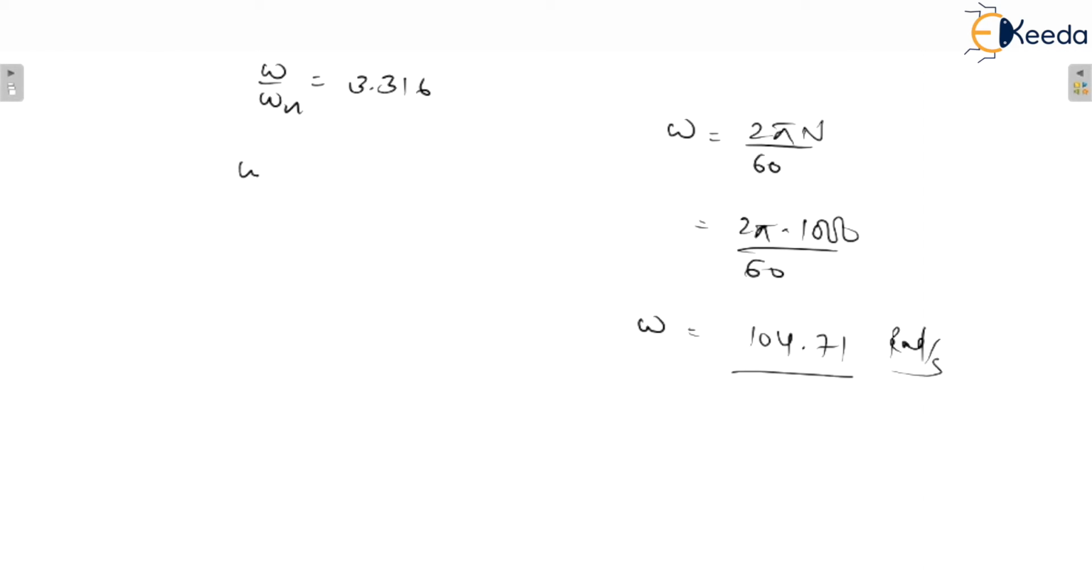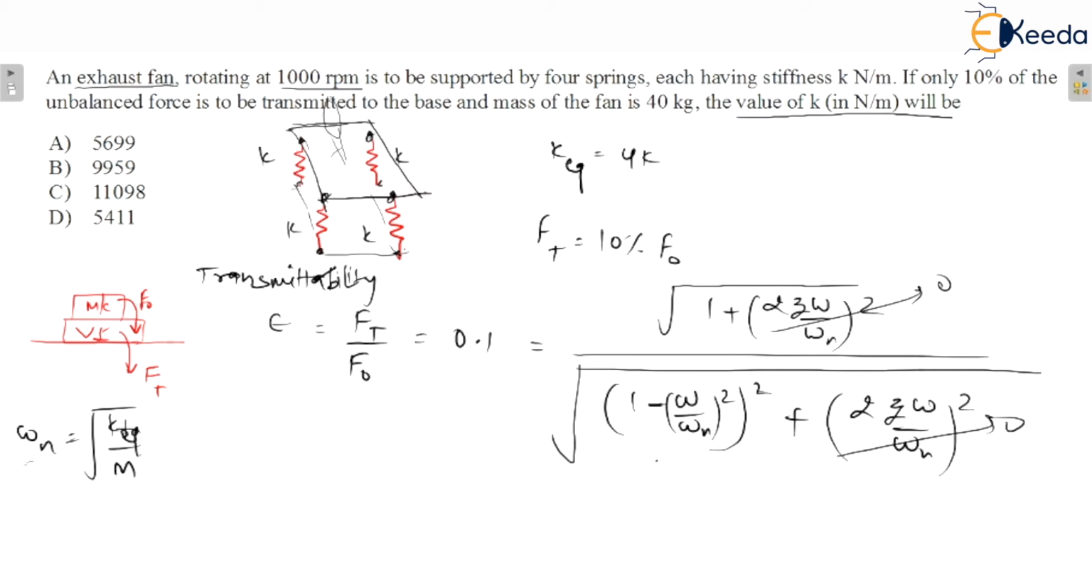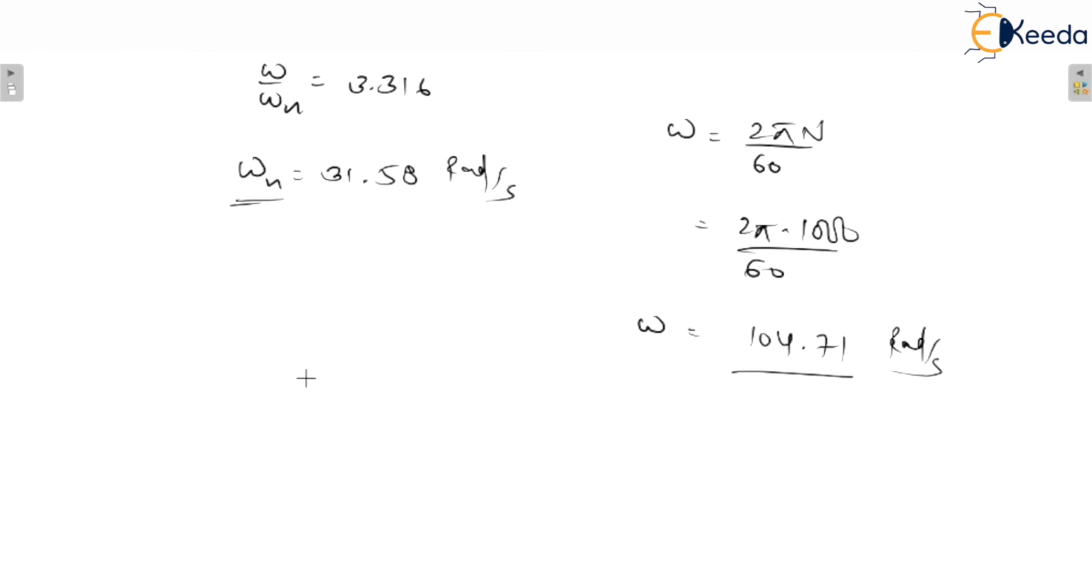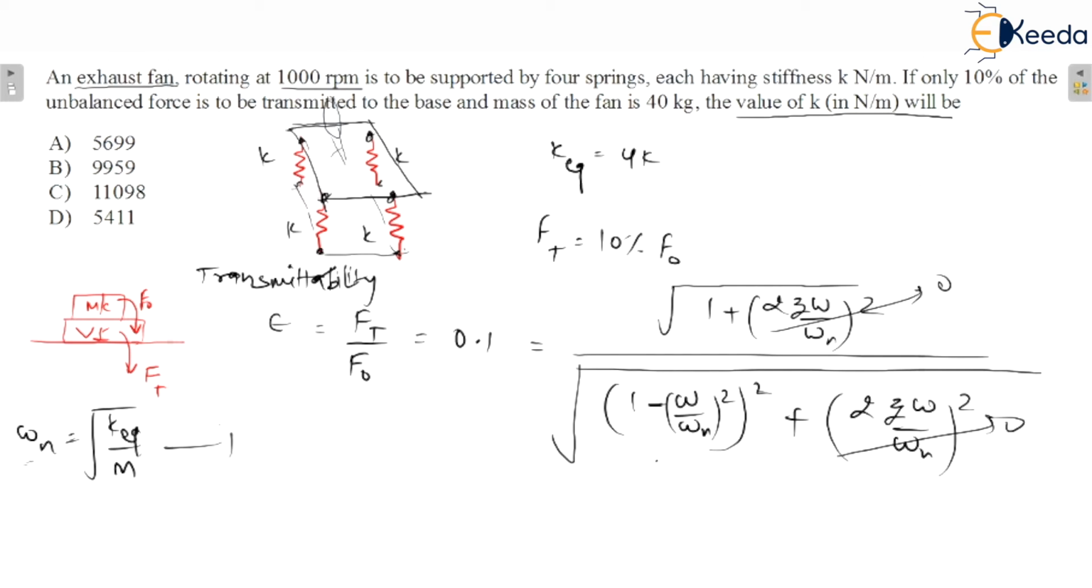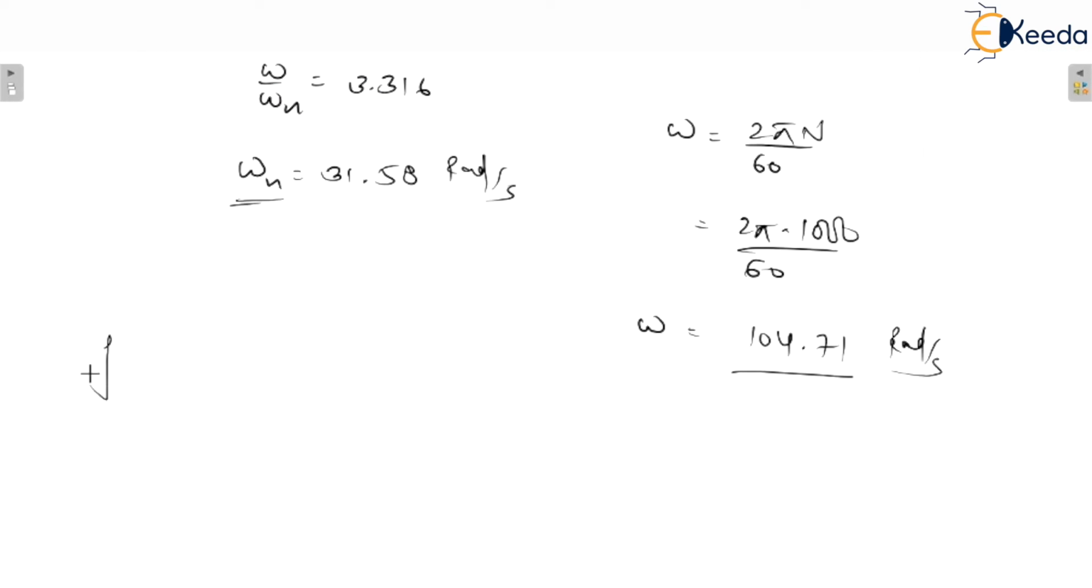Omega, you just have to put, and from here you will get the value of omega n, and that comes out to be 31.58 radian per second. Now the answer is not 31.58 because the question is asking to find out the value of k. Okay, so this is equation number 1. So from equation number 1, 31.58 would be equal to under root of k equivalent.